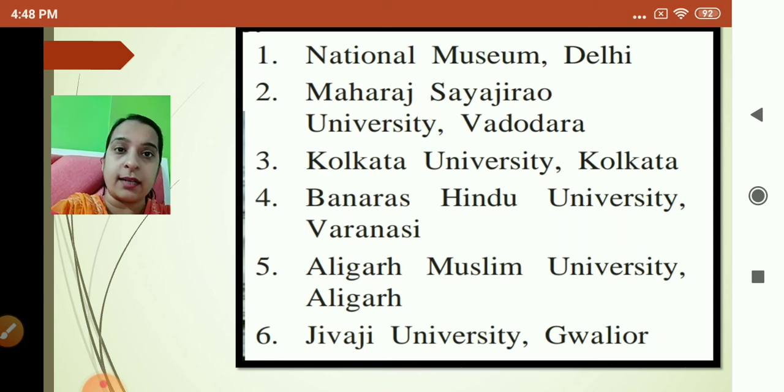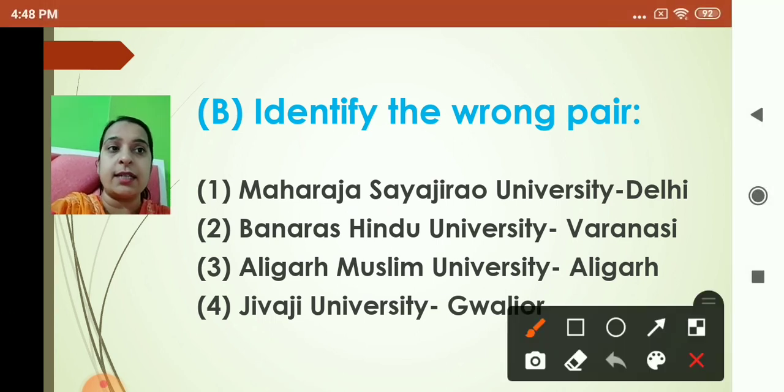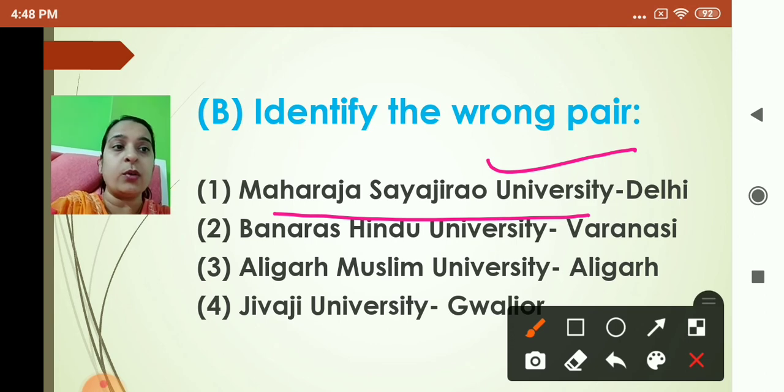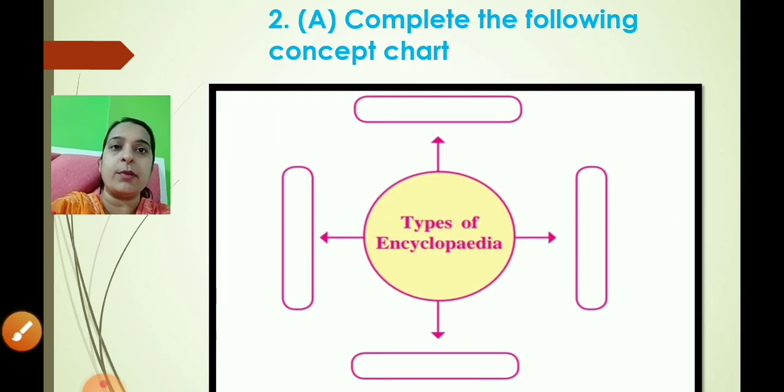These are all the correct answers, and we have identified the wrong pair. Yes, Maharaja Sayaji Rao University, which is at Delhi. This is the wrong pair. Okay, you have to write the wrong pair only. Okay, no need to write the correct answer. Now similarly children, next one,